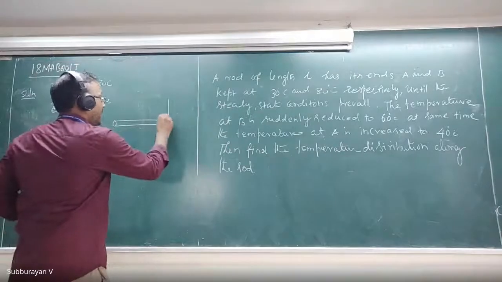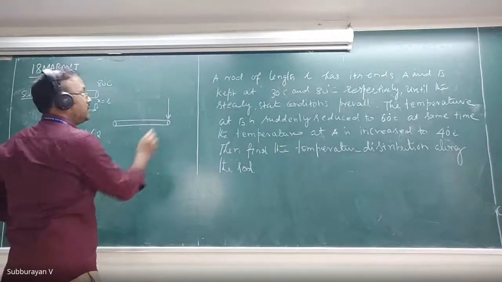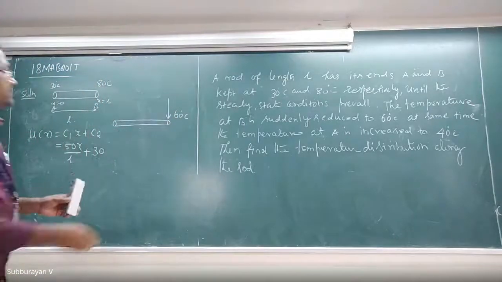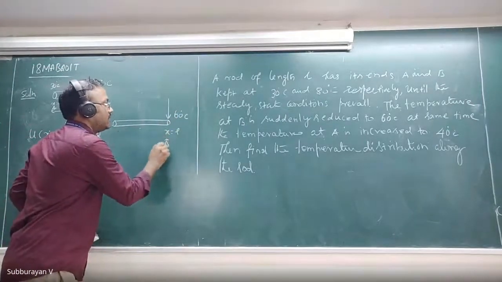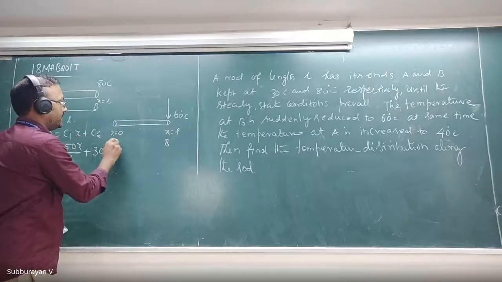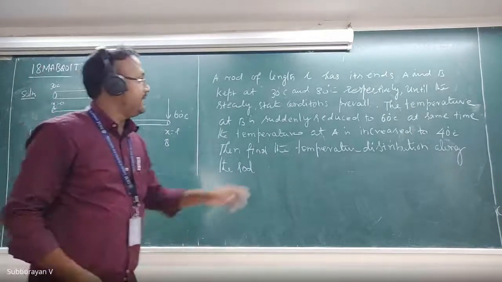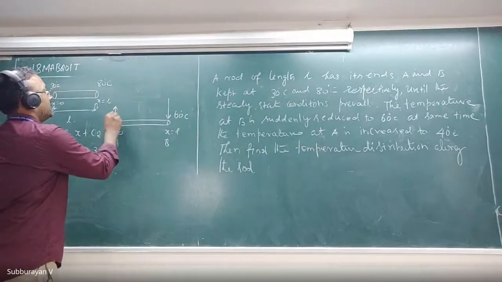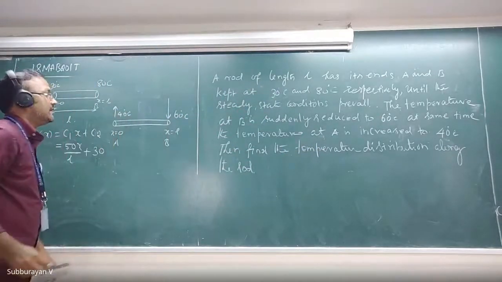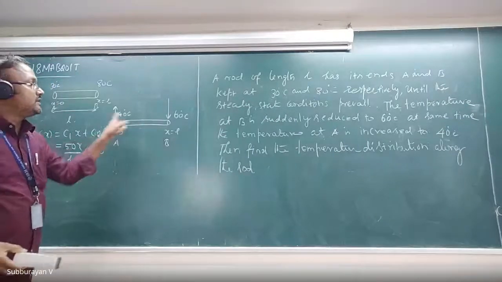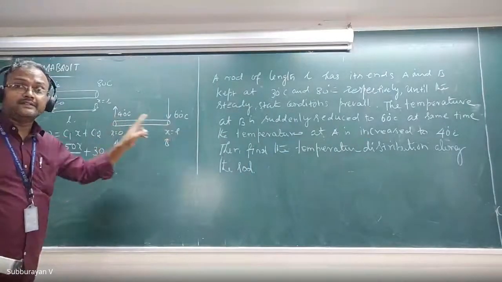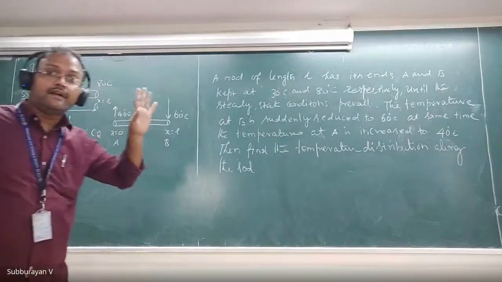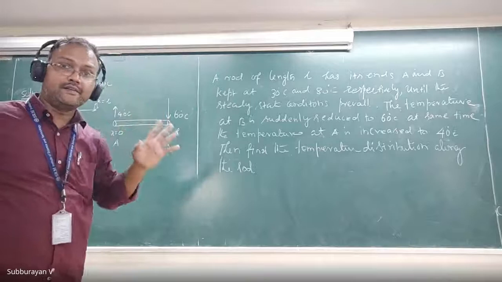This is B, and this is x equal to 0, which is A. At A, it is increased to 40 degrees Celsius. Look at this, both the conditions are non-zero. Therefore, this problem has a transient state solution, I mean, steady state plus transient state solution.